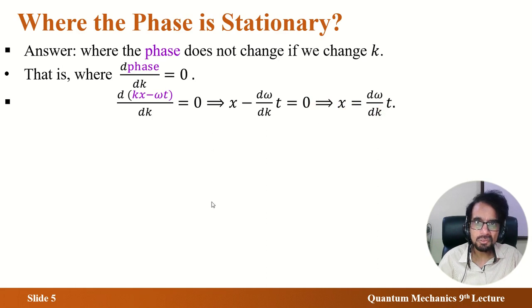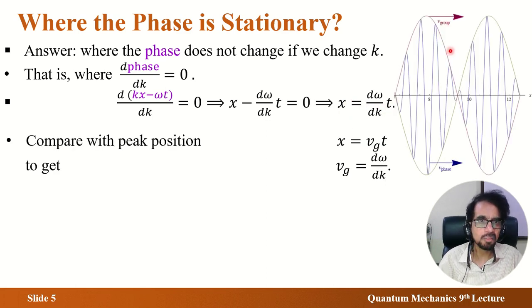And can you see this is something familiar? x is equal to (d omega over dk) times t. That is familiar from classical mechanics. If something moves, the most common relation is s equals vt, where x is the distance along the x-axis, so it's x, and v is the group velocity, the speed of the group, so it's vg, and t is t.